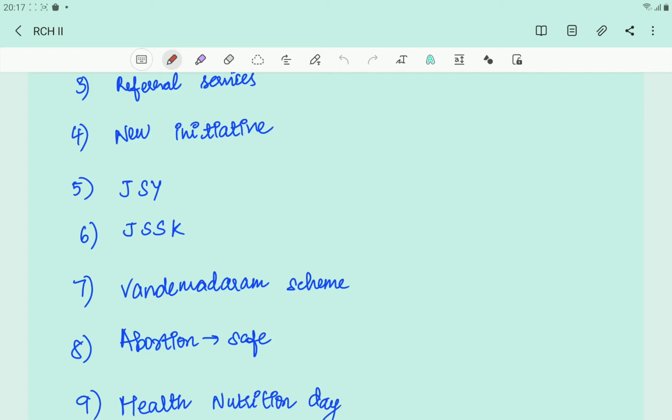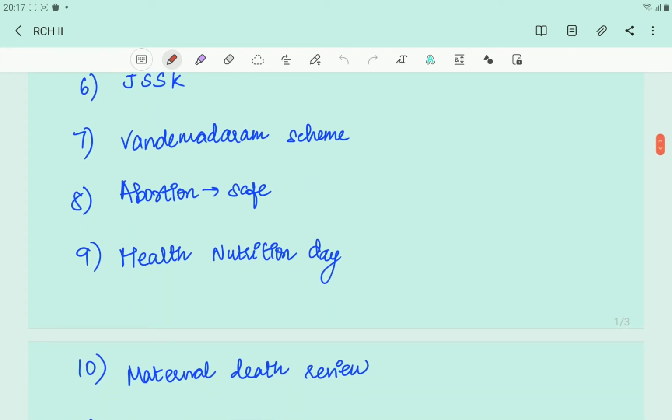So next thing is, in here they will be talking about abortion. Okay, and in RCH1 also they'll talk about abortion. They'll tell about how on a specific day a doctor will come to a PHC, so they will take care of abortion at PHC level itself. Here they'll be giving us two guidelines, like we can use mifepristone and misoprostol, and also we can use manual vacuum aspiration. Okay, so that is the guideline given here.